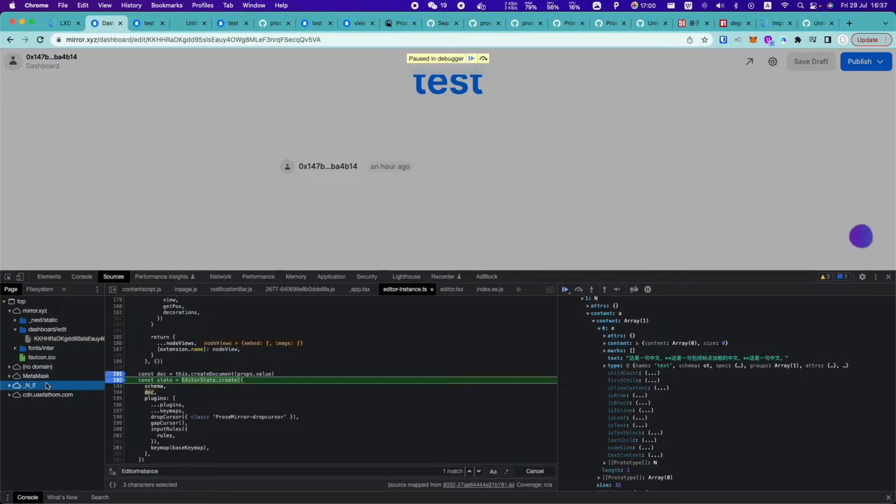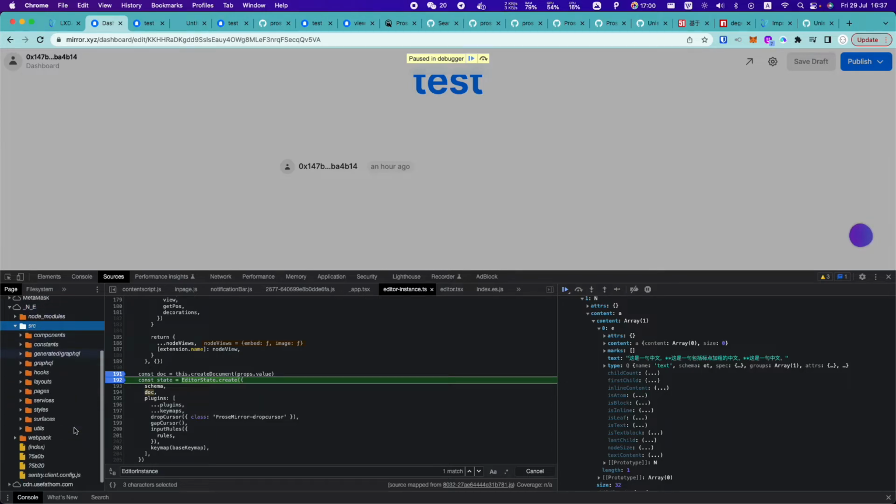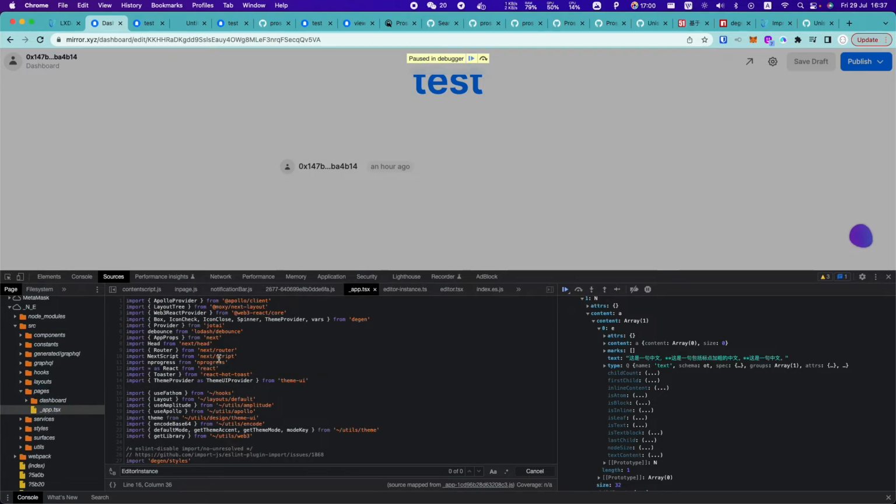By the way, if there's someone from your front-end team, I can give you some advice. First, I can see the source code completely, which means your source map is publicly available. I'm not sure if it's a best practice for you guys or not. Normally, we won't show the source map, just for some reason. And when I checked the code, I found you guys using Web3 React library.